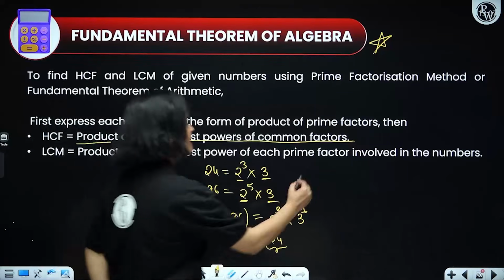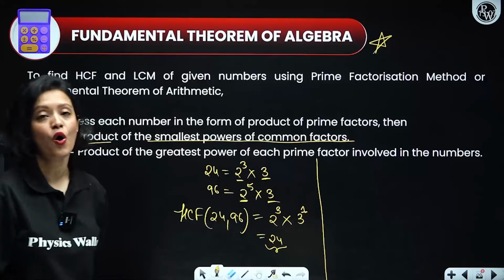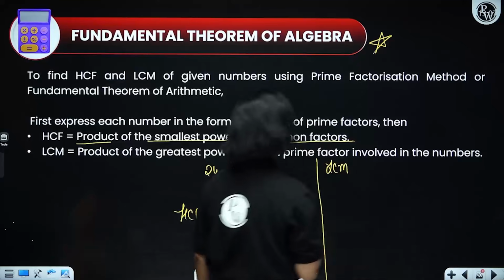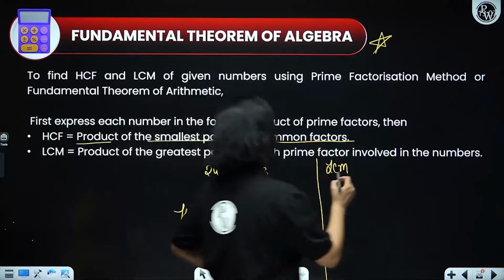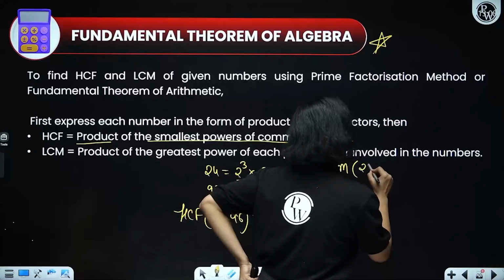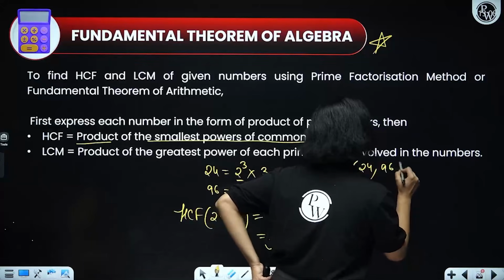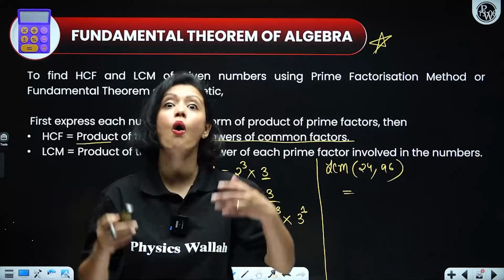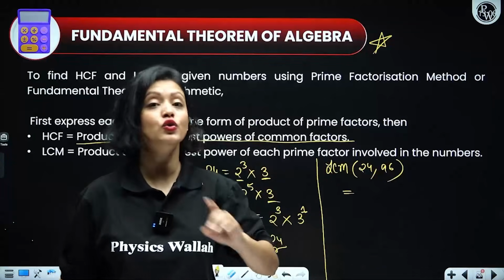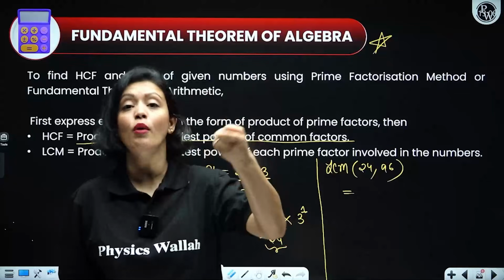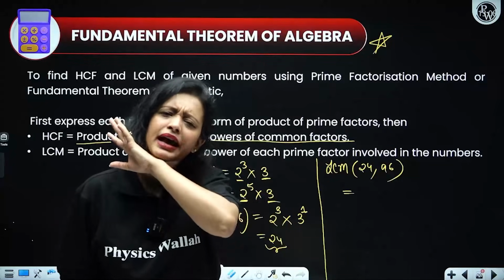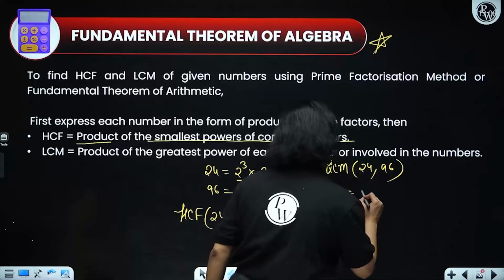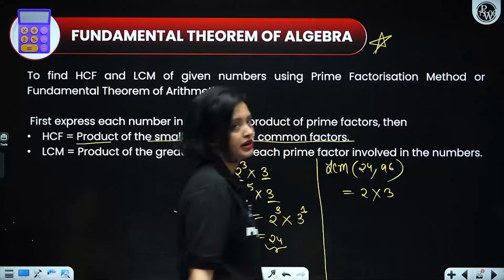Now, let's figure out how to find the LCM of given numbers. For the LCM, I am going to take the same numbers, 24 and 96. What you will do is write all the primes that are appearing. You will not think about common primes. If the prime is appearing even in one factorization, you write it down. So what are the primes that are appearing? 2 and 3. And you write a multiplication sign between them.